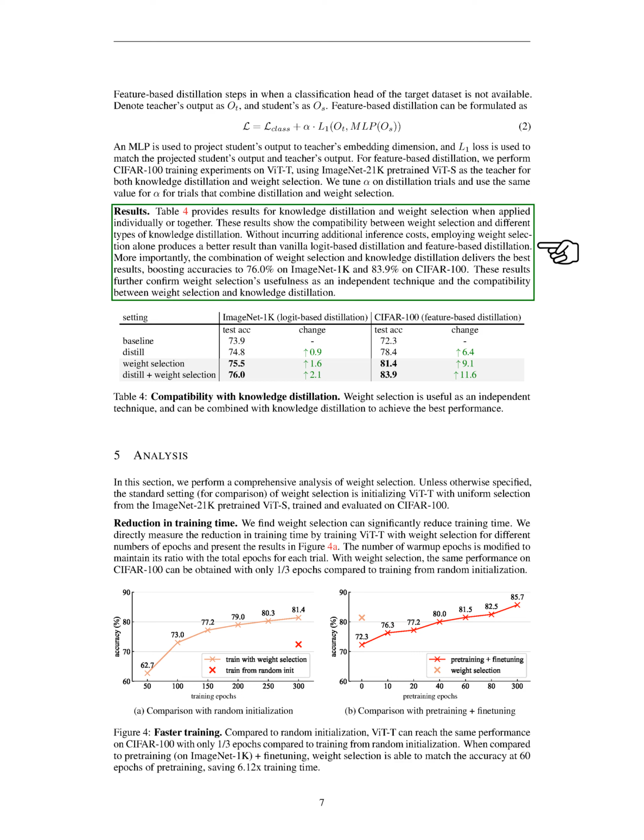Our results showed that weight selection and knowledge distillation are compatible and can be used together effectively. Using weight selection alone produced better results than using either logit-based distillation or feature-based distillation alone. However, the combination of weight selection and knowledge distillation produced the best results, boosting accuracies to 76.0% on ImageNet 1K and 83.9% on CIFAR100. This confirms the usefulness of weight selection as an independent technique and its compatibility with knowledge distillation.